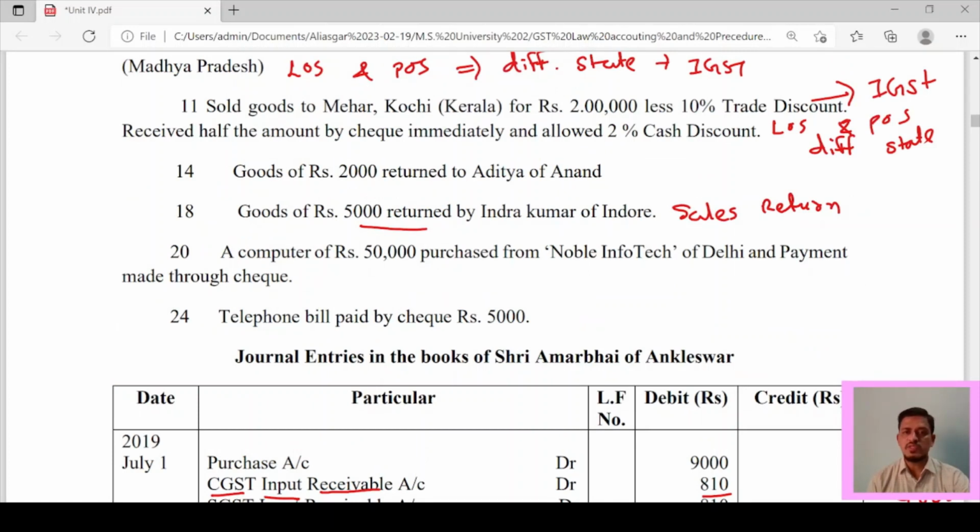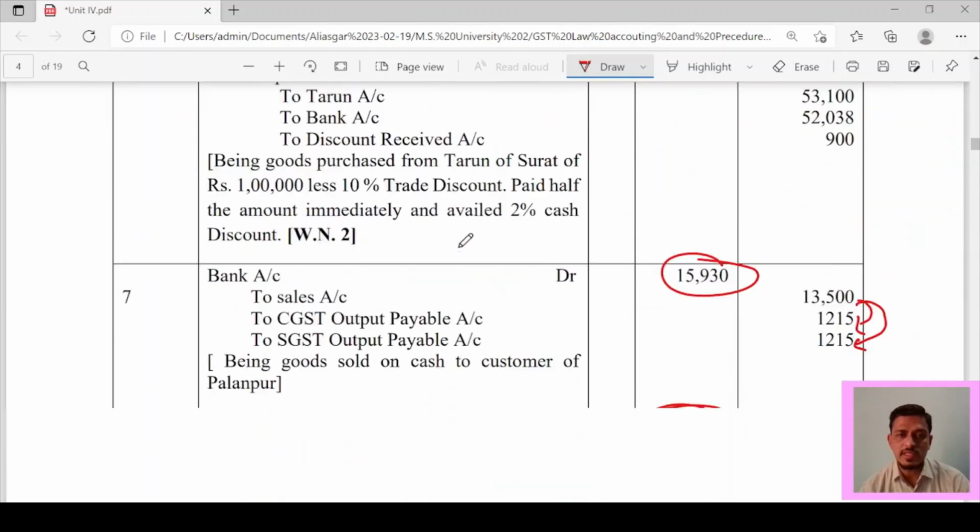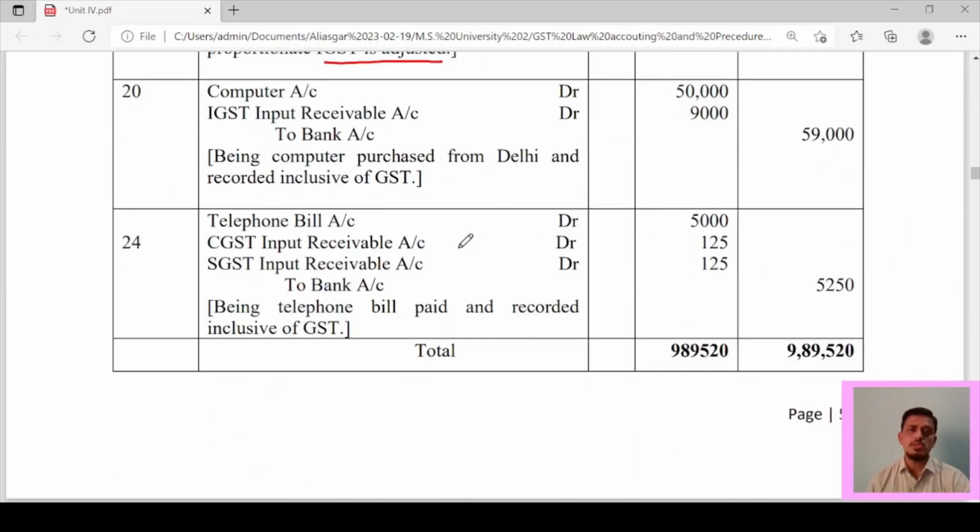A computer of rupees 50,000 purchased from Noble Infotech of Delhi and payment made through check. It is a purchase of a capital asset, so no problem. Only one transaction is taken differently, the rest is the same purchase and sales transaction. One mistake students might make is writing it in the purchase account, which is a wrong thing. You have to write it in the computer account, because whenever an asset is purchased, it should be recorded in the name of the asset and not in the name of purchase.